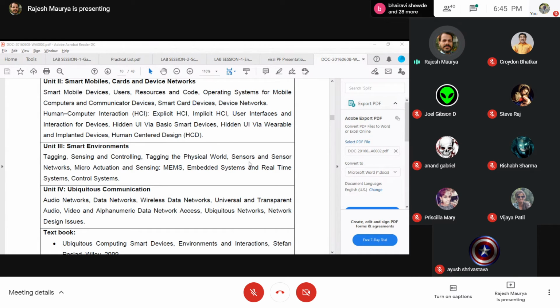You need to talk about what are physical tags and what you mean by virtual tags, and give an example. You need to classify them into physical or virtual tags, and how augmented reality is going hand in hand with the tagging of the physical world. You also need to explain what you mean by sensor and what is a sensor network, and how it impacts the ubiquitous environment. And then you need to talk about the roles of embedded systems in modern ubiquitous implementations.